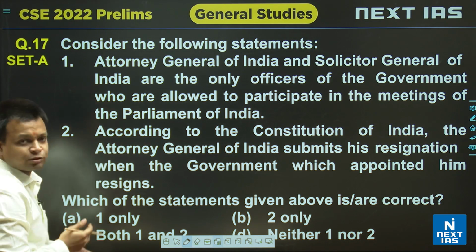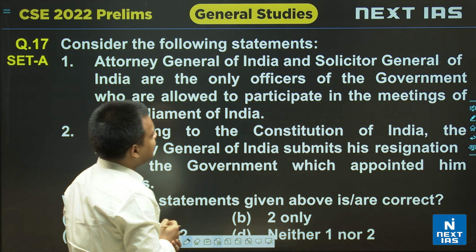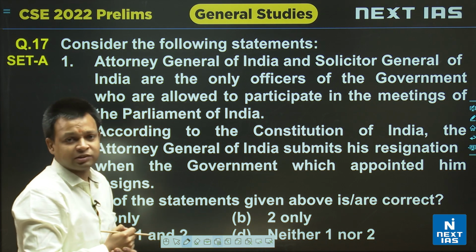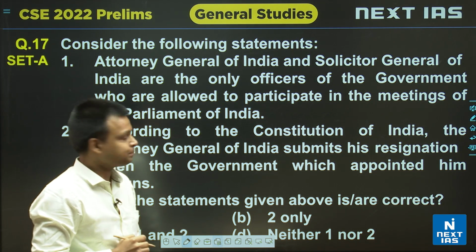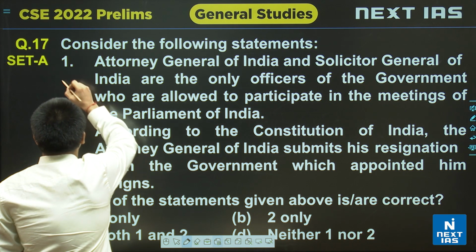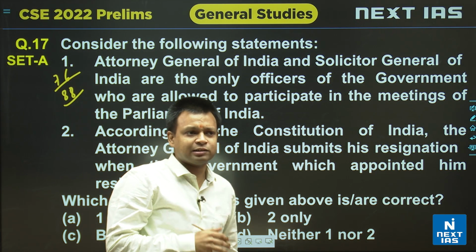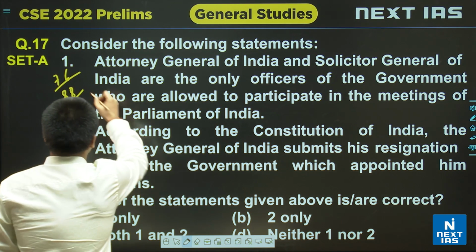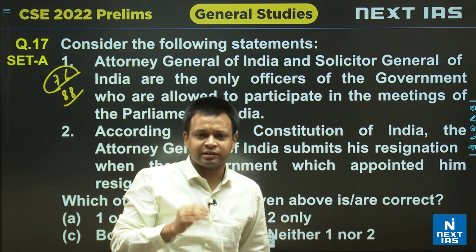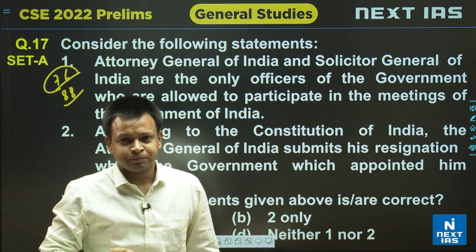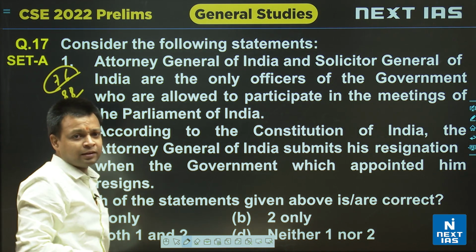Now let us have a look at the next question. Consider the following statements. The Attorney General of India and Solicitor General of India are the only officers of the government who are allowed to participate in the meetings of the Parliament of India. Now if you look at Article 76 and Article 88 of the Constitution, these are the two articles where we find references to the Attorney General. Article 76 talks about the Attorney General, and Article 88 gives certain people the right to attend the meetings of the Parliament. So the Attorney General, being a constitutional body, has been explicitly given powers through Article 88.